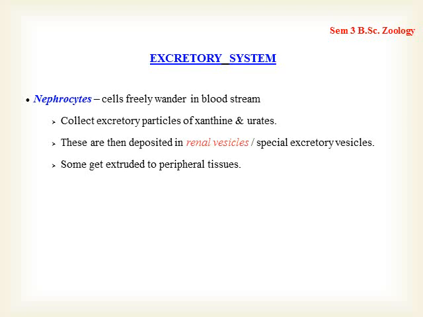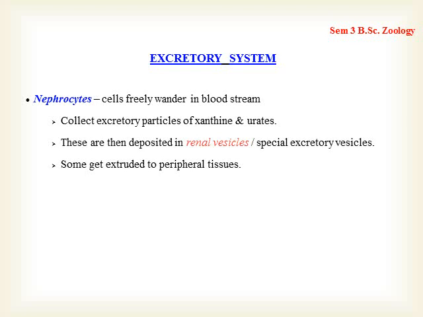Excretory system in Ascidians. Actually, in Ascidians, a very defined excretory system or excretory organs are completely absent. There is no definite excretory organ as such. We can see in the Ascidians, they have what we call a storage excretion. In the sense, the excretory products are collected from various cells and tissues, and then stored in certain cells, certain spaces or vesicles, and that is how it is being removed from the cell system.